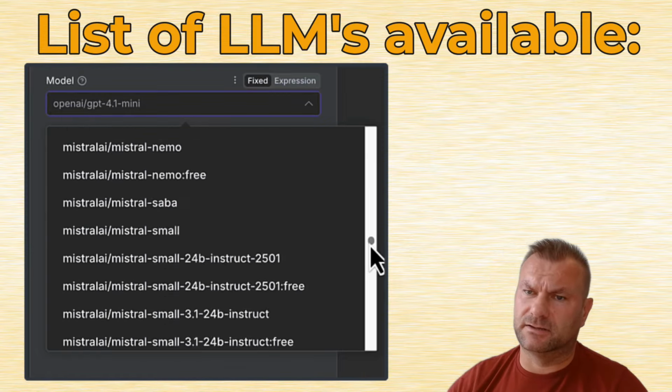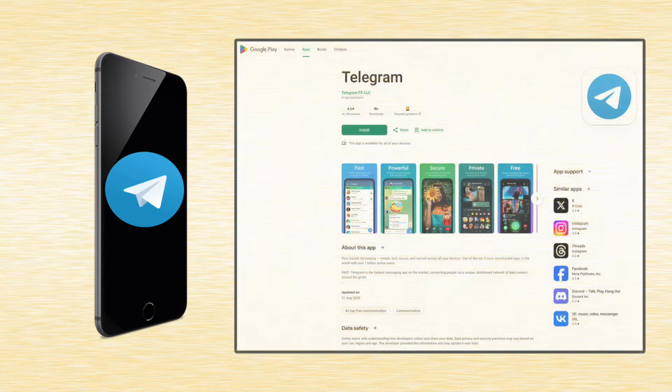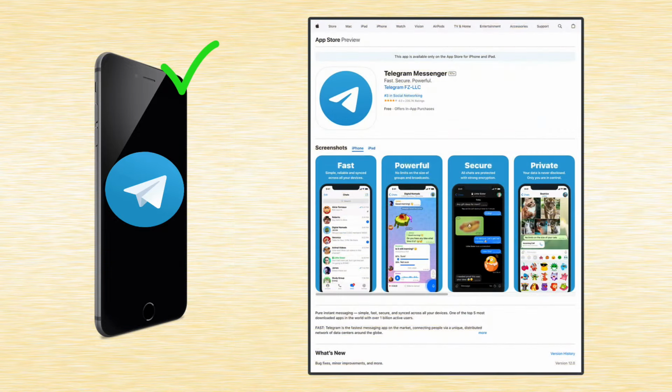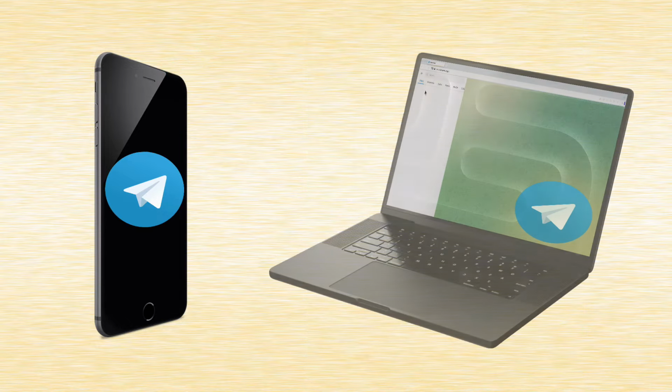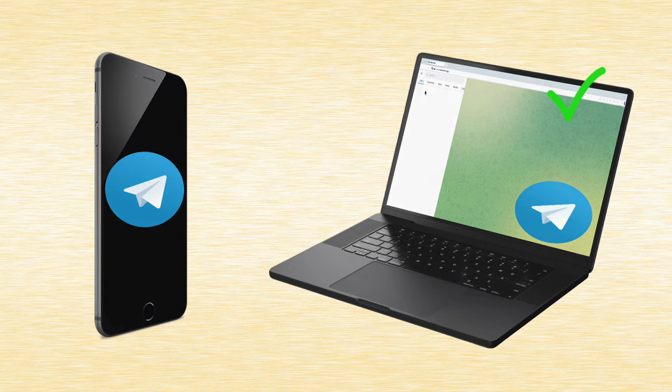Let's get started then. But first, we need that Telegram app installed, yes? Telegram is a chat program, something like a WhatsApp or Messenger, that you can install on your phone, and it is bound to your telephone number. You just go to Google Play or App Store and you install Telegram on your phone, just like any other app. And once you have it installed on your phone, you can also authenticate this app on other devices like your laptop or PC, which means that you can run it on any device that you want.